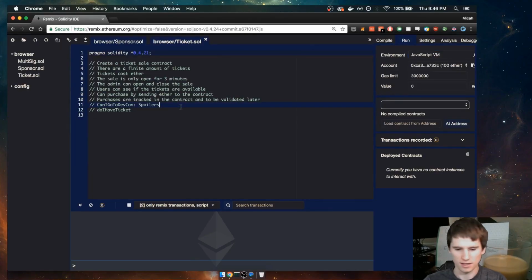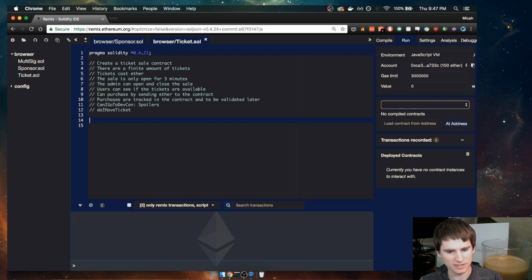So I'm gonna open up Remix. I've already got some to-dos here. So we're gonna create a ticket sales contract. There's gonna be a finite amount of tickets. Tickets are gonna cost Ether. The sale is only going to be open for 3 minutes to remind us of devcon, and only an administrator can open and close the sale.